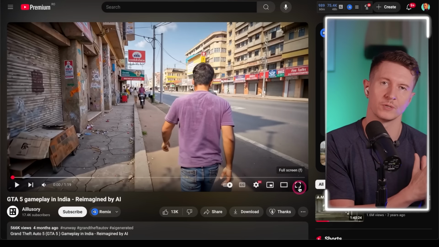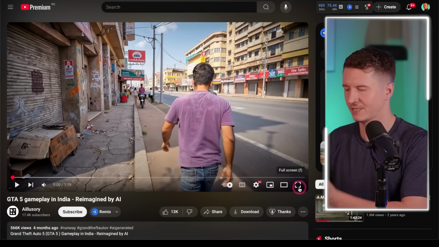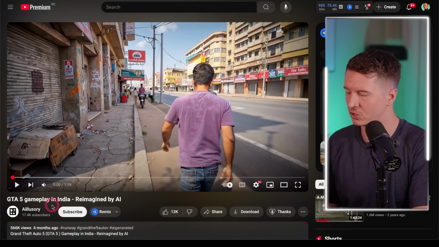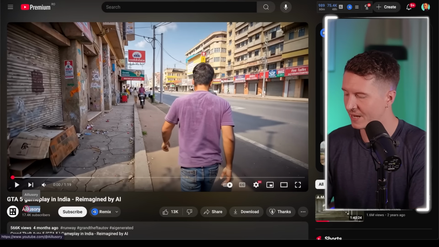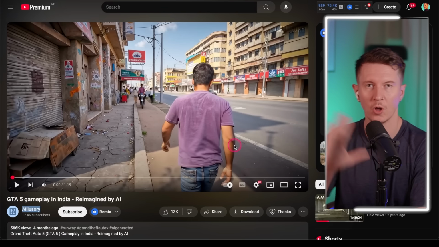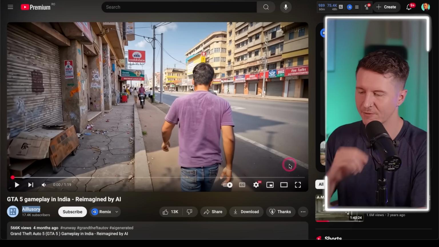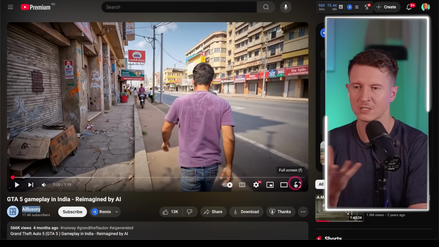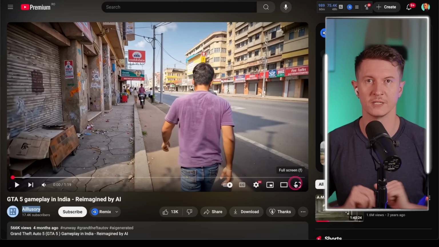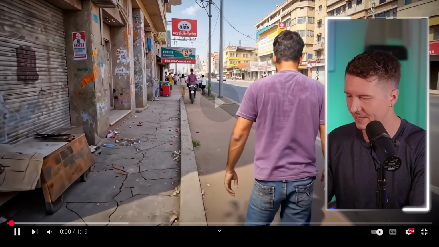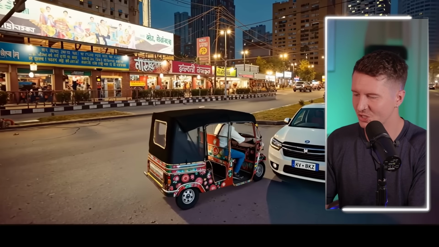Now, of course, what is exciting about this is that everybody can have the possibility to create their own game world. And there's a project that I'd love to draw your attention to by this channel called AI Illusory, and they reimagine GTA in a whole host of different environments. And for me, this is exciting to look at because it shows us the potential for what we can do with these new models. So let me play you just a little clip from this imagination of GTA in India.